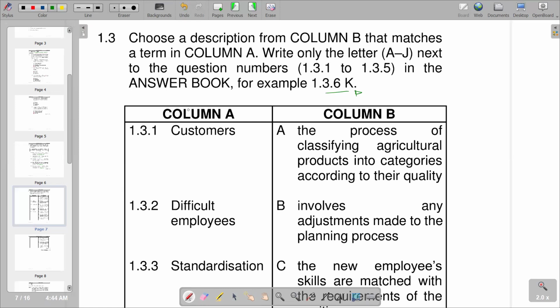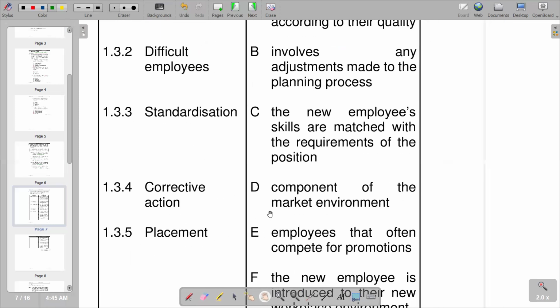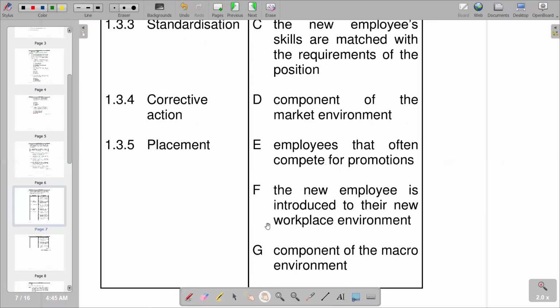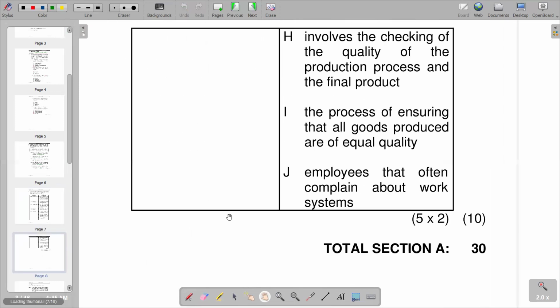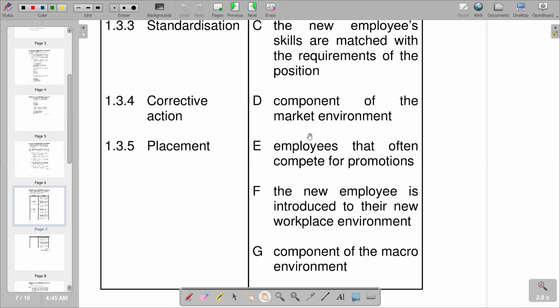So we are going to pick a term, and then pick the explanation that matches the term. We have customers as our first term. We go there to see which explanation fits customers. We try to go down, seeing if we have any other expression that fits, and there is an extension of column B. But if you go here, D is the most appropriate, which is saying the components of the market environment.